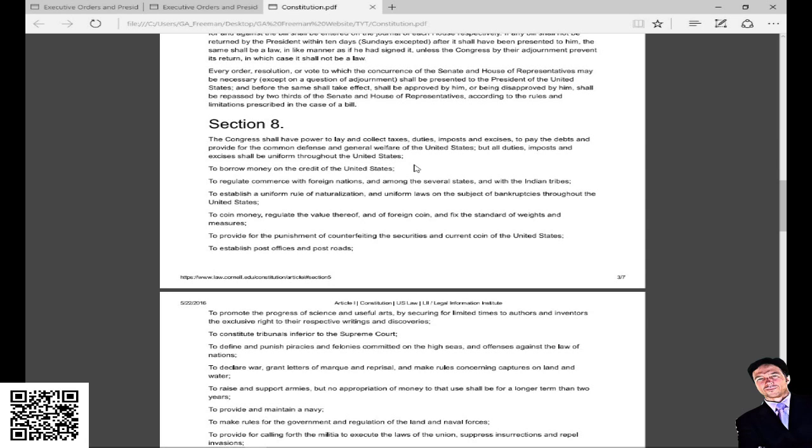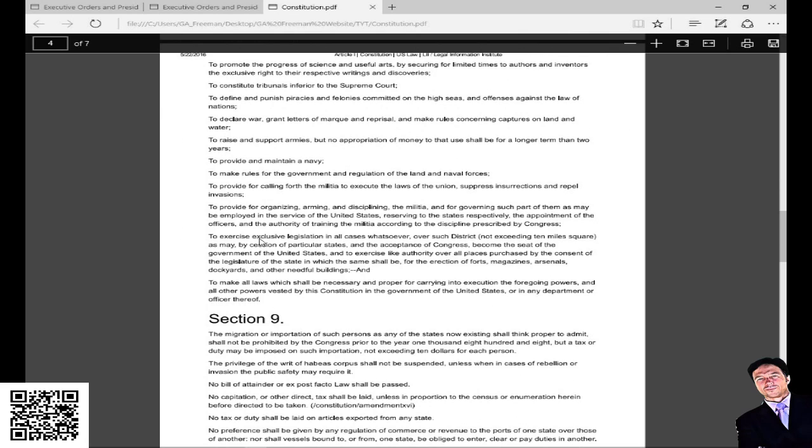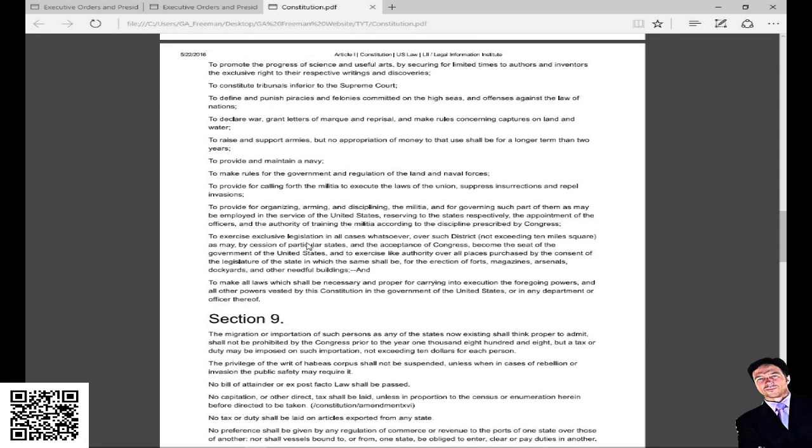To exercise exclusive legislation in all cases whatsoever over such district not exceeding 10 square miles, as may by cession of particular states and the acceptance of Congress, become the seat of the government of the United States, and to exercise like authority over all places purchased by the consent of the legislature of the state in which the same shall be, for the erection of forts, magazines, arsenals, dockyards, and other needful buildings, and to make all laws which shall be necessary and proper for carrying into execution the foregoing powers and all other powers vested by this Constitution in the government of the United States, or in any department or officer thereof. So, this is what that law is based on.